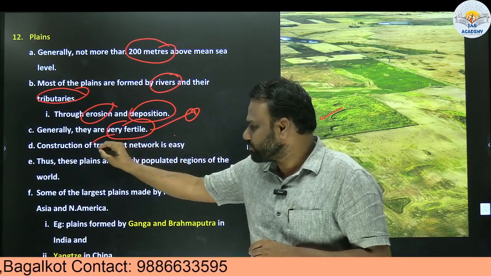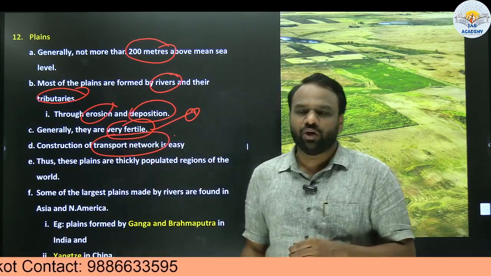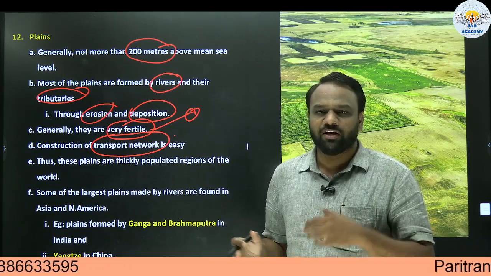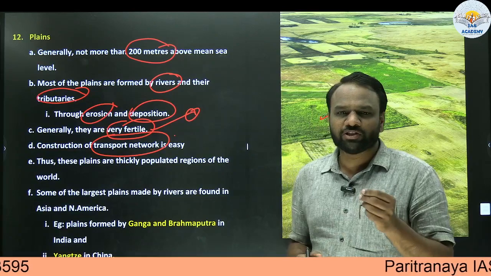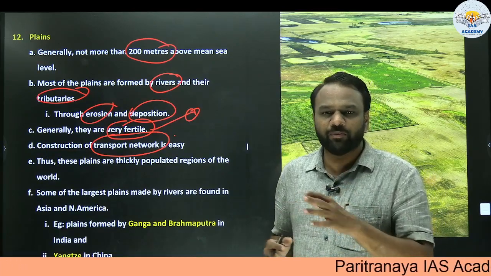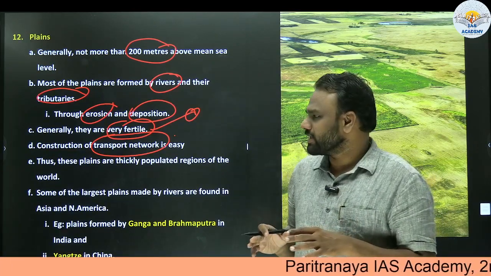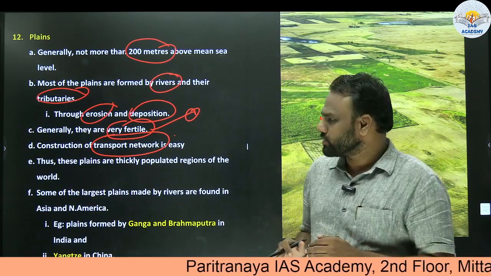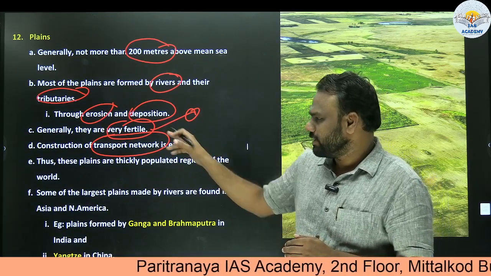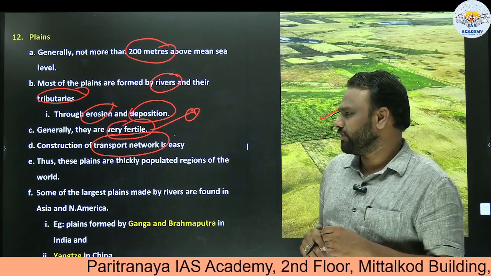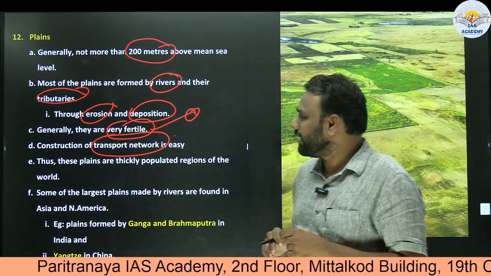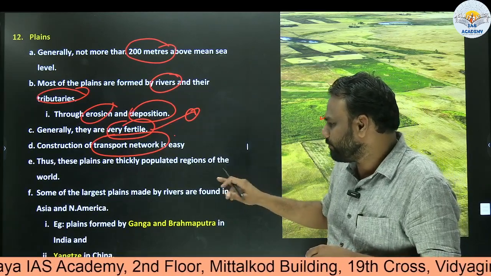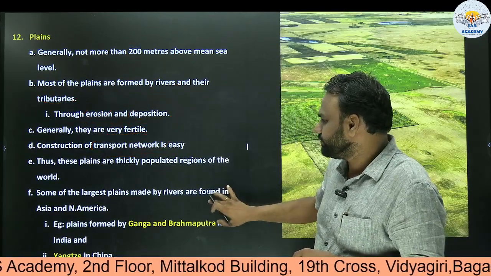Also, construction of transport network is easy in plains. Building a railway or road infrastructure in mountains or plateaus will be difficult, but in plains it will be easy. So that is why population concentration will be more in plains. And also another reason is fertility, which is more in case of plains. Thus these plains are thickly populated regions of the world.